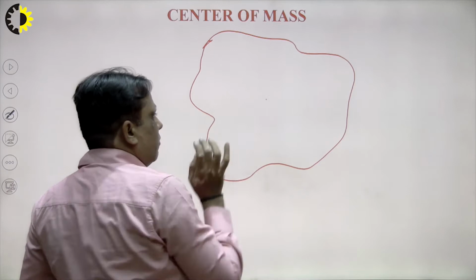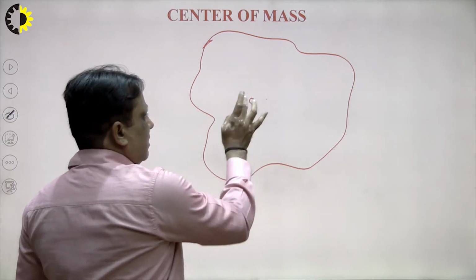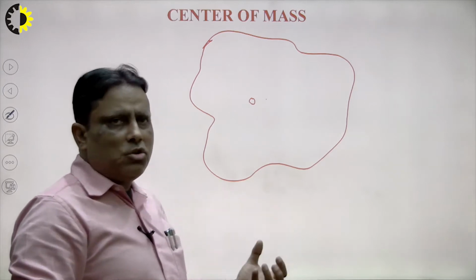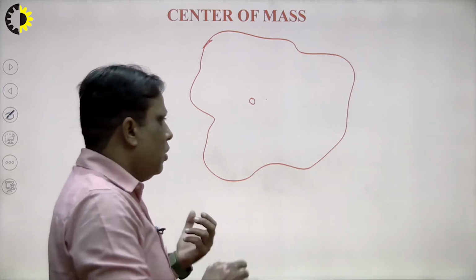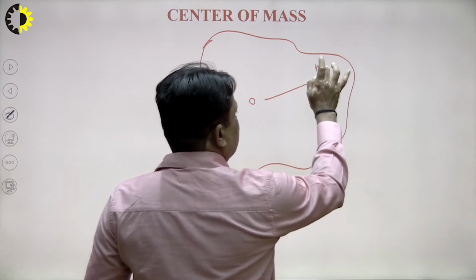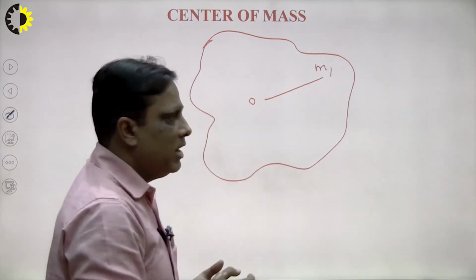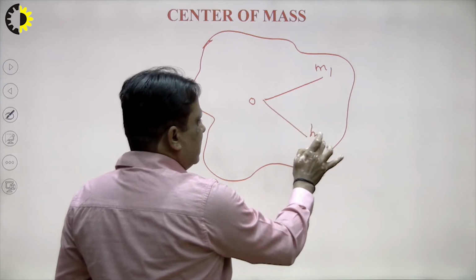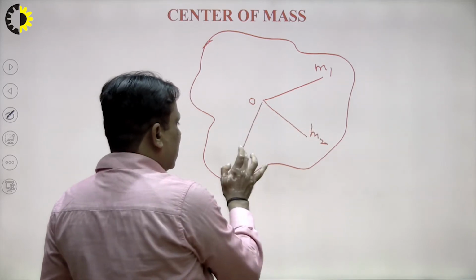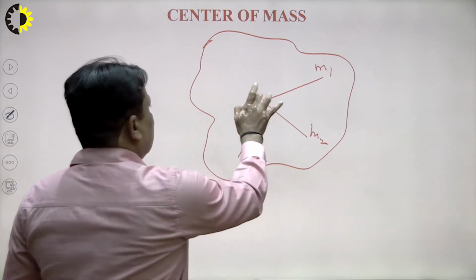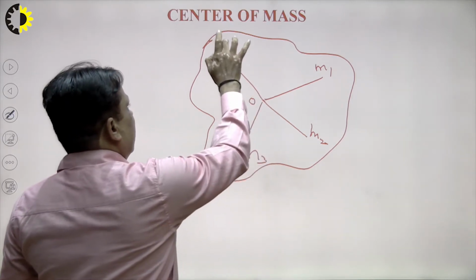This is the point O, where we calculate the mass of the body, and this body consists of an infinite number of particles. Suppose this is a particle whose mass is m1, this is another particle whose mass is m2, another whose mass is m3, and in this way another particle whose mass is mn.